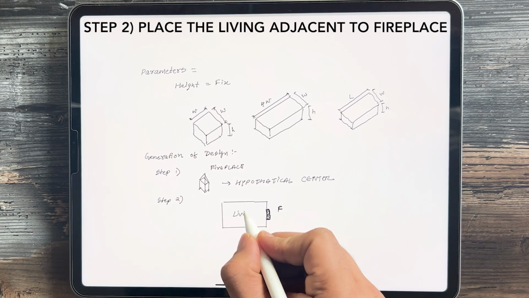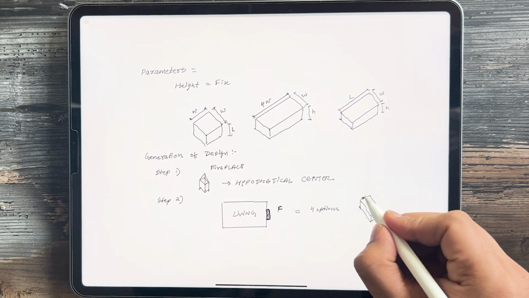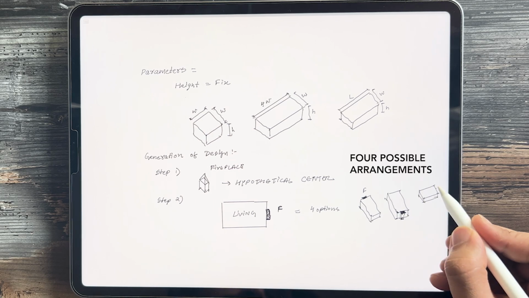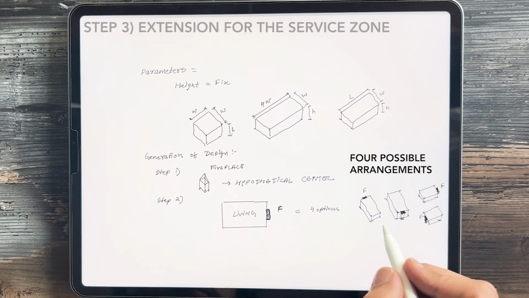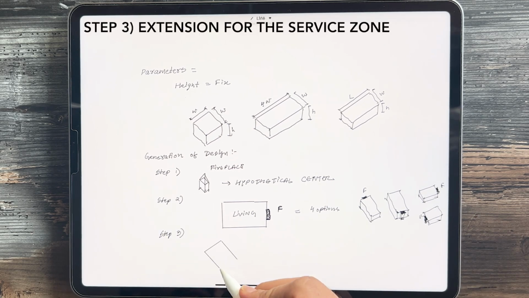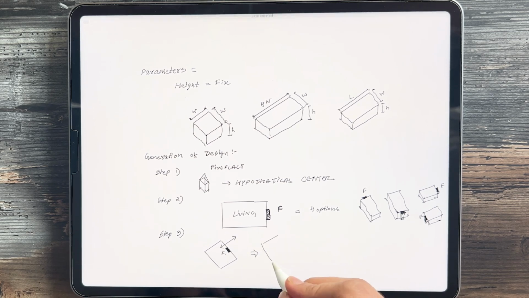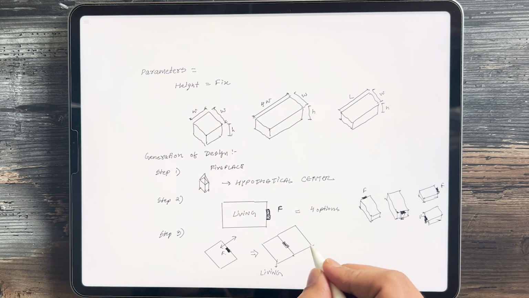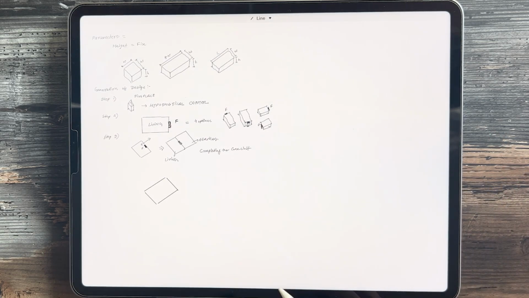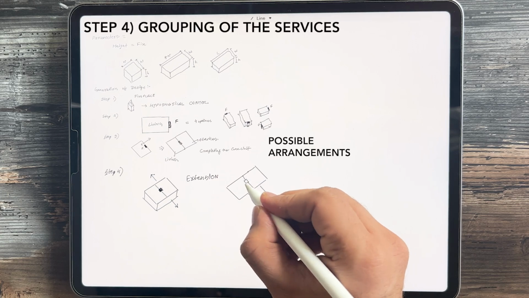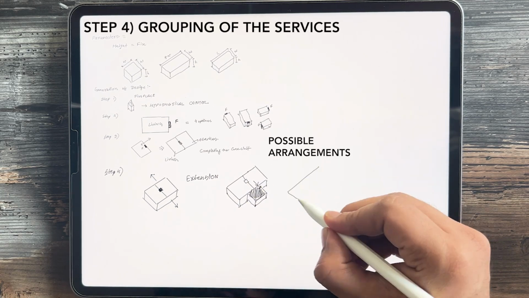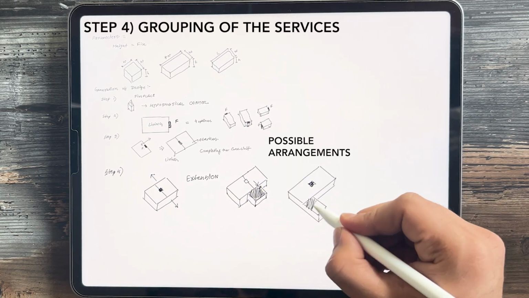For site planning, once a fireplace is established, a living zone can be added in any one of the four ways determined by the scheme. A service zone is then added to the living zone by the application of the scheme. These lines surrounding the core unit indicate the four possible directions of outward growth for the continuation of the design. Since each added block is smaller than the core unit, the fireplace is maintained as the hierarchical center of the design. These schemes reflect Wright's tendency to group services together so they do not interrupt living zones.